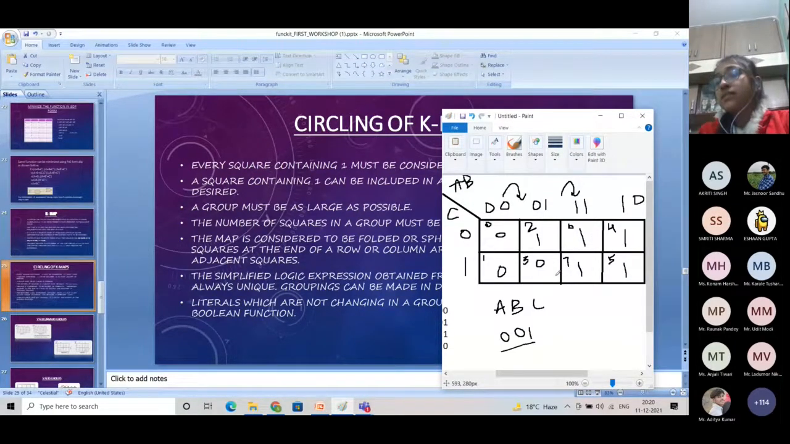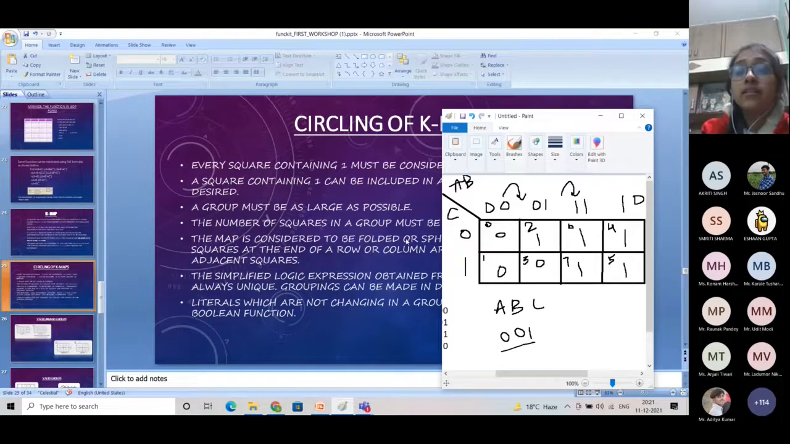That means if we can make a group of 4, then we will not just deduce it and make a group of 2 and 2. It will increase our complexity. Okay, so for getting the minimized equation, we will make the group as large as possible.